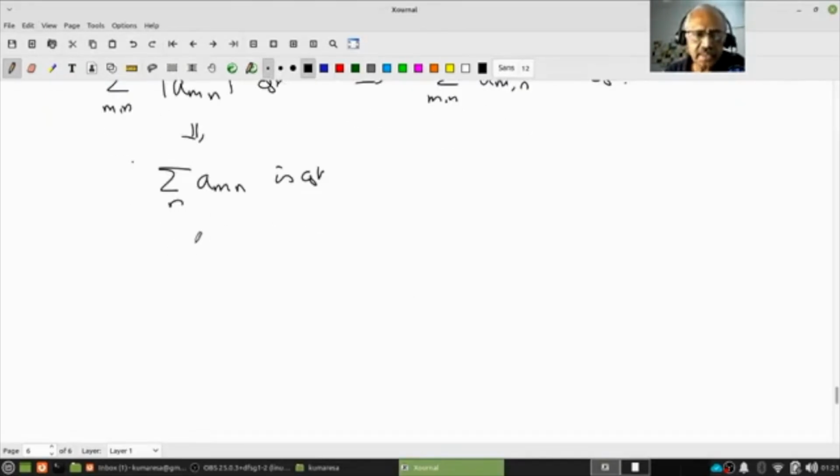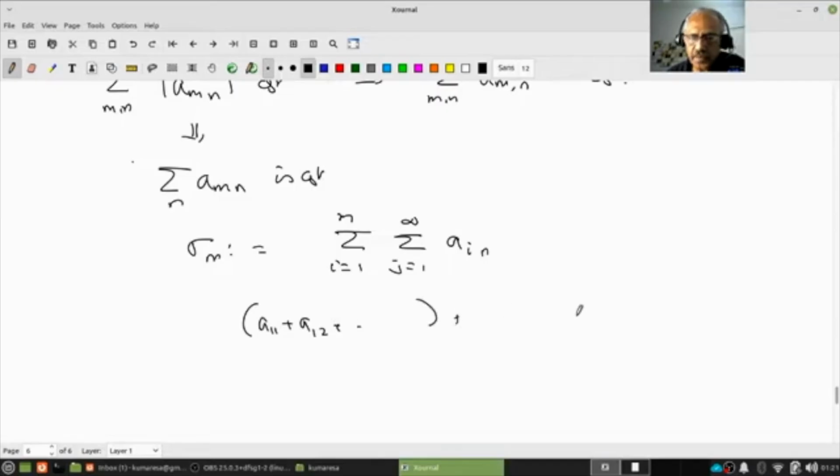So let sigma_m be the sum for i equal to 1 to m and j equal to 1 to infinity of a_ij. Do you understand what it means? So I have a_11, a_12, etc. plus a_m1 plus a_m2, etc. I know this is convergent.